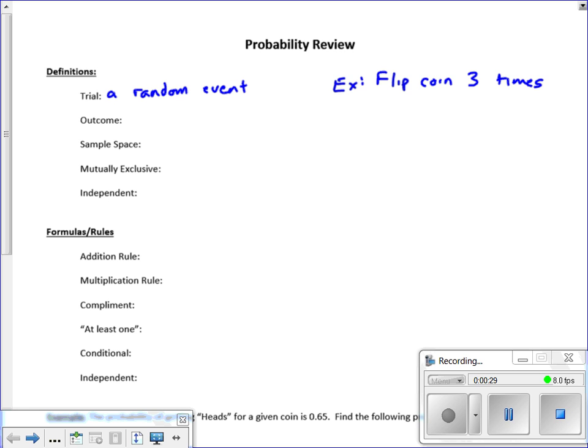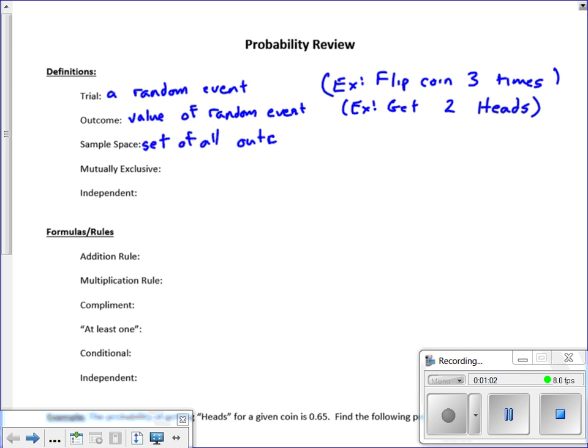An outcome then is a value associated with that random event. So maybe in our specific example here, maybe that's that we get 2 heads. And so a sample space would be the set of all possible outcomes.